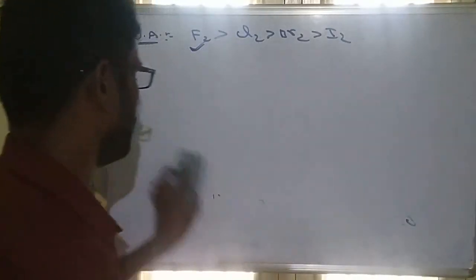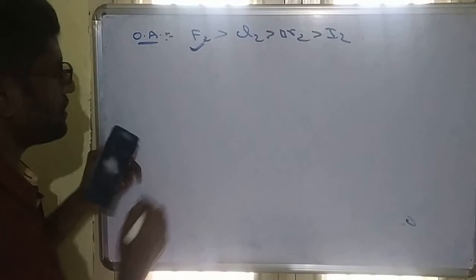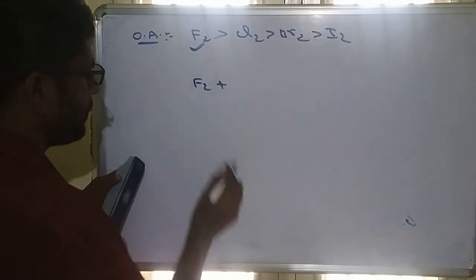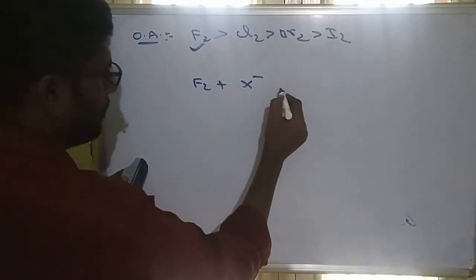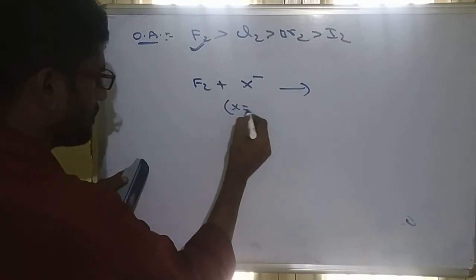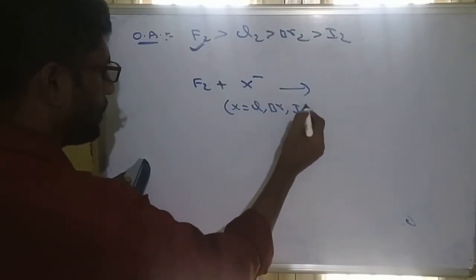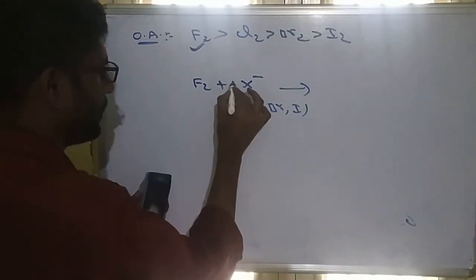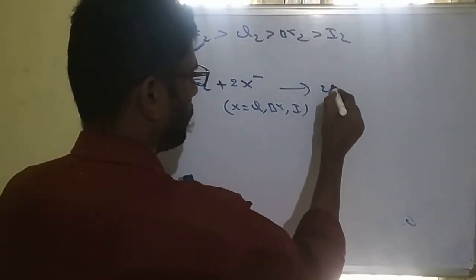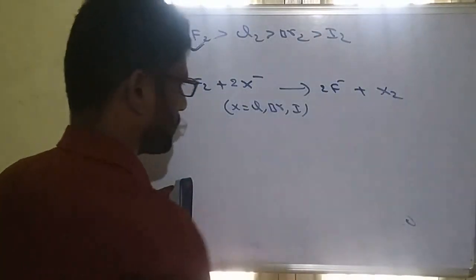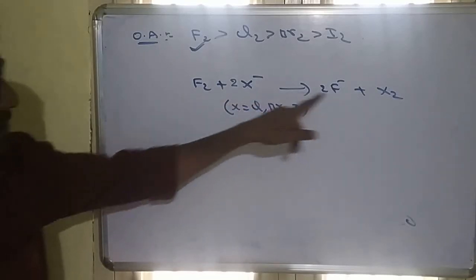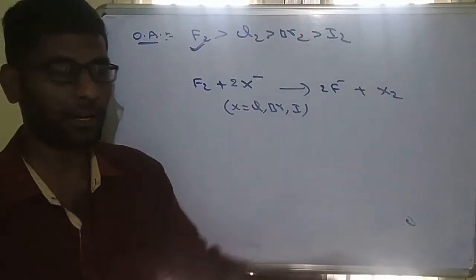Also remember, since chlorine is a strong oxidizing agent, chlorine can replace any halide. Here X must be chlorine, bromine and iodine. We are taking the halogen with halide ions, so we get 2F minus plus X2, and chlorine can replace any halogen, whether it is bromine or iodine.